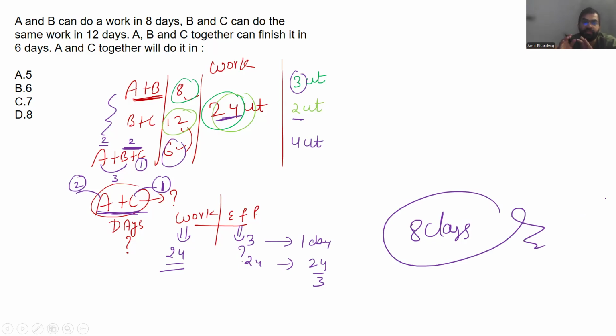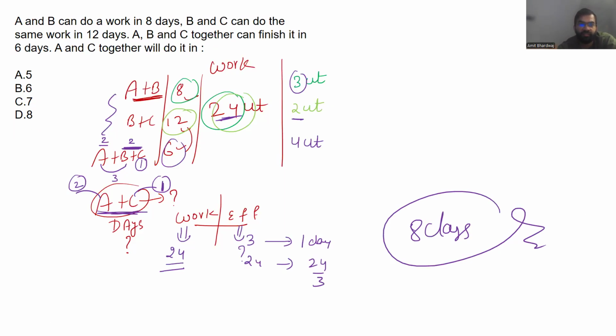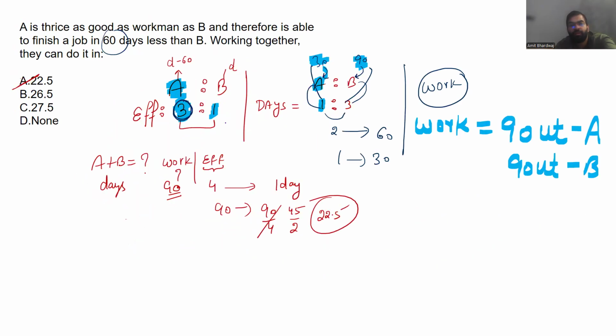Okay, so this is the thing that we need to understand. Let's move to another one. And obviously the reason I'm discussing this question here, in this question you have the values, you can take the LCM for the work. But in the previous one, you notice that we were not taking any LCM. So please understand, sometimes we are moving like this. Days is given to you, we can find out work, then efficiency. Sometimes efficiency is given to you. Now you are moving in the reverse, opposite direction: efficiency, work, and days. So it depends on the question.